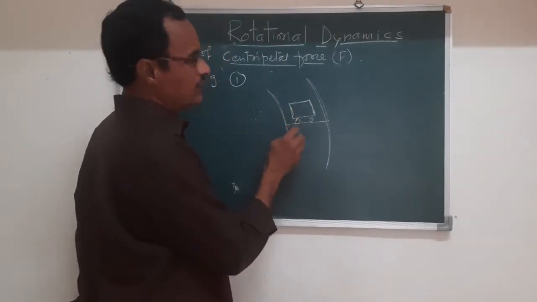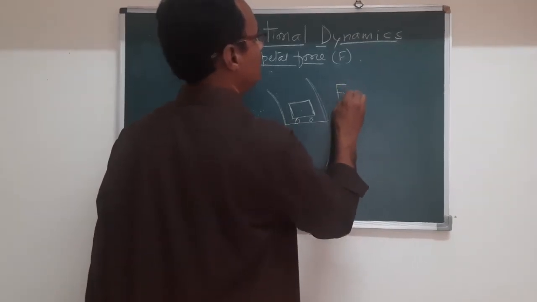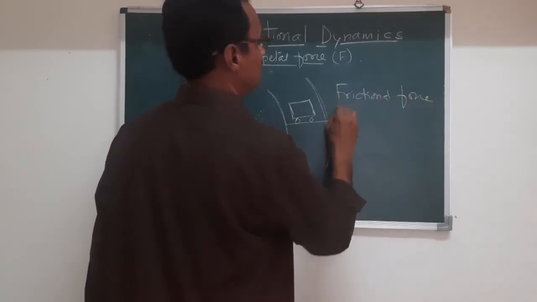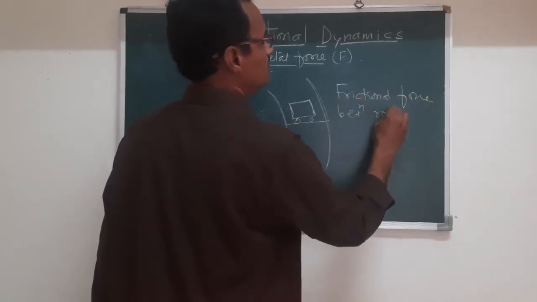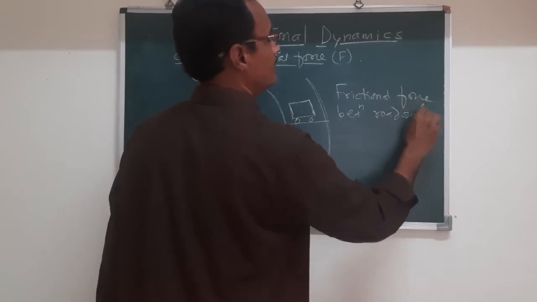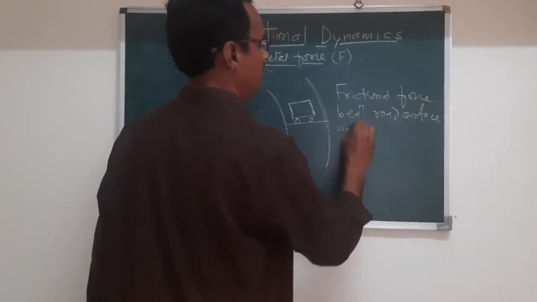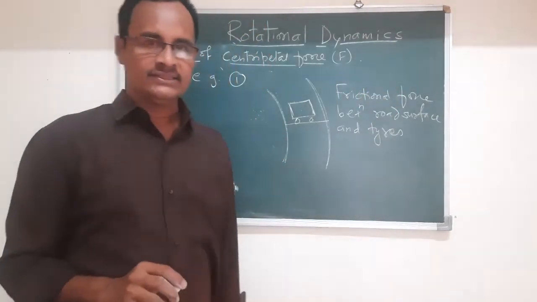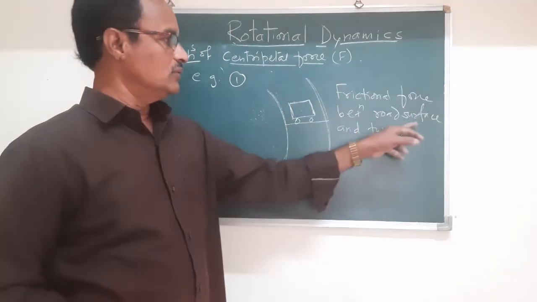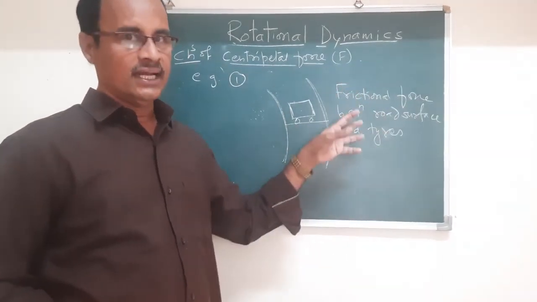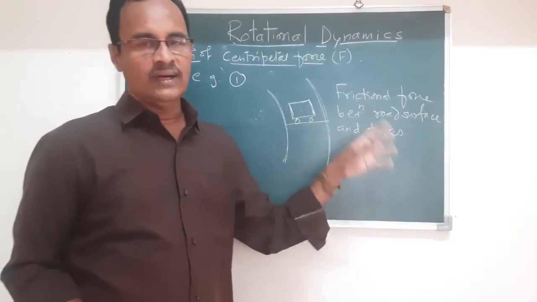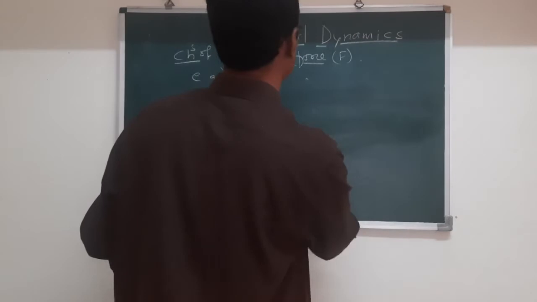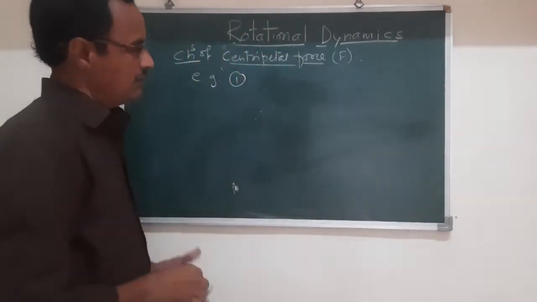And here the centripetal force is provided by the frictional force between the road surface and the tires of the car. This is the explanation of why this centripetal force is produced here. Now this is the example of the centripetal force.